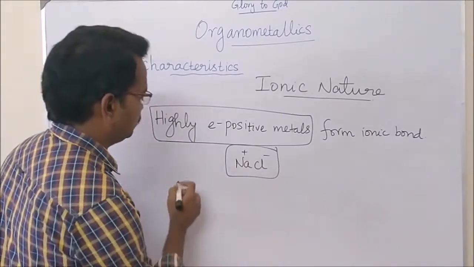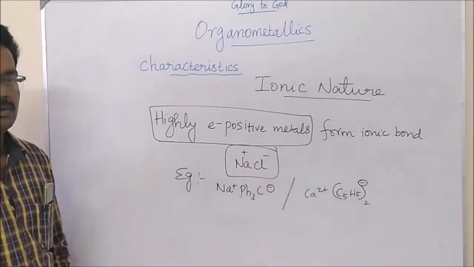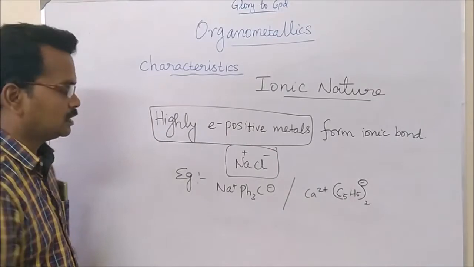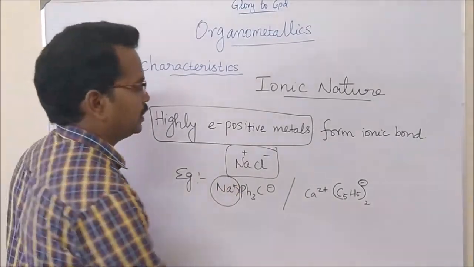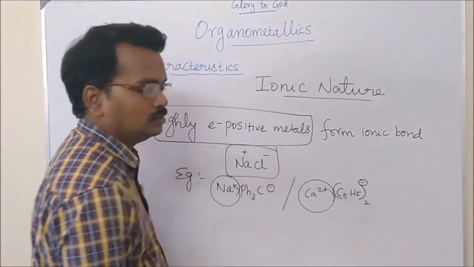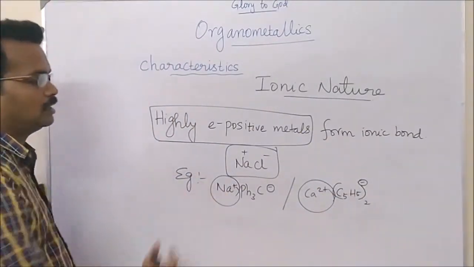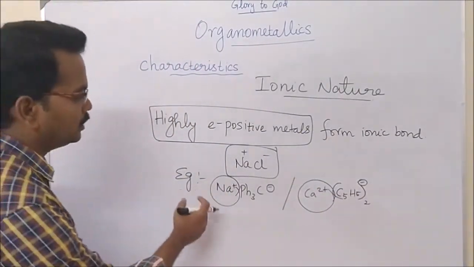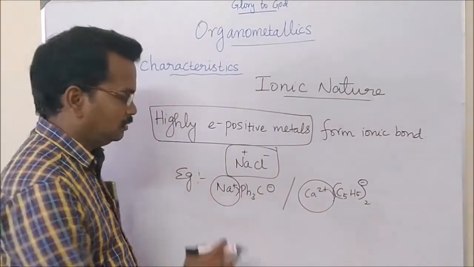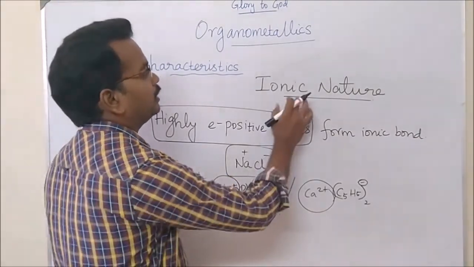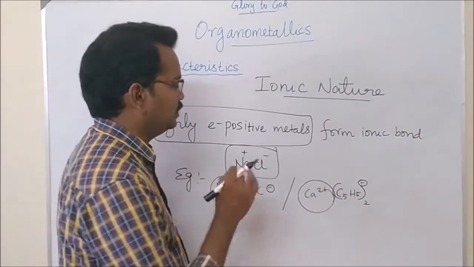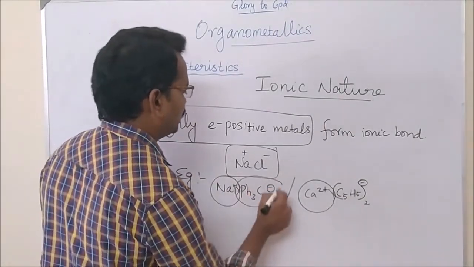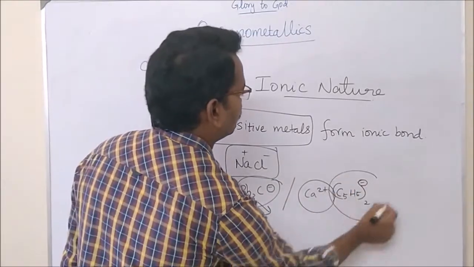Let us see some examples. In these examples, sodium is highly electropositive and calcium is highly electropositive. These types of S block elements, which possess highly electropositive character, will form ionic bonded organometallic compounds. These are highly stabilized anions.